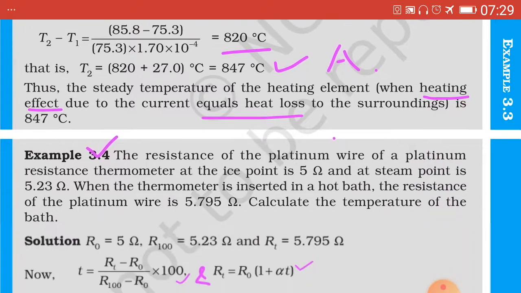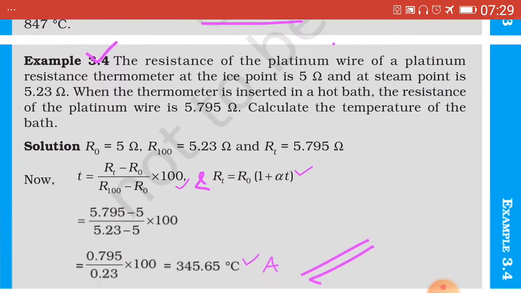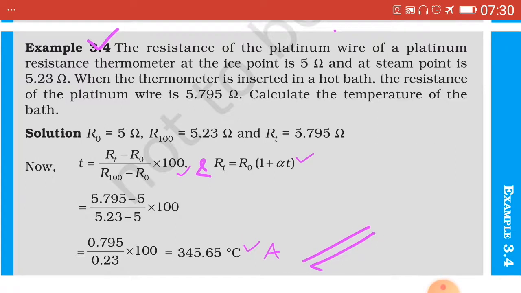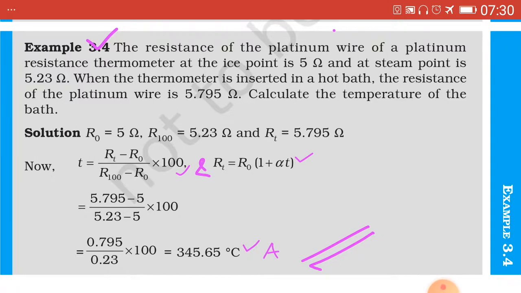Now next example, that is 3.4, and the last one.